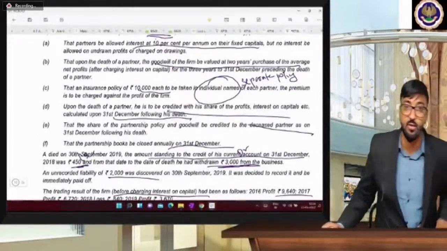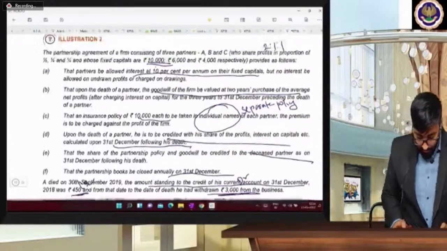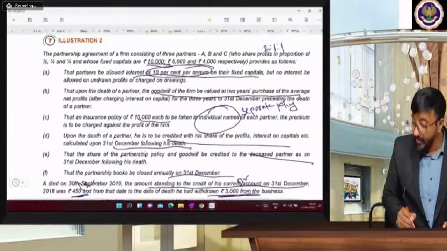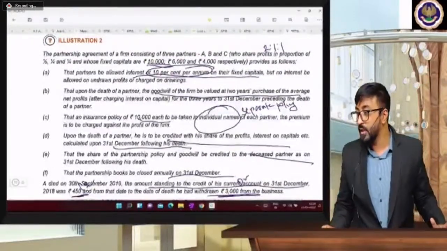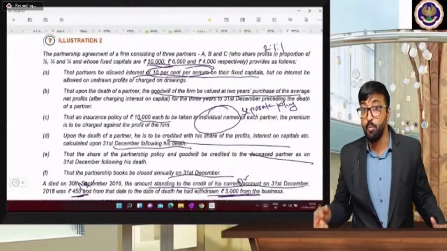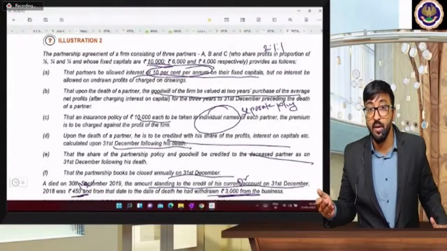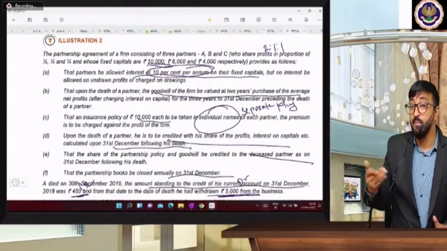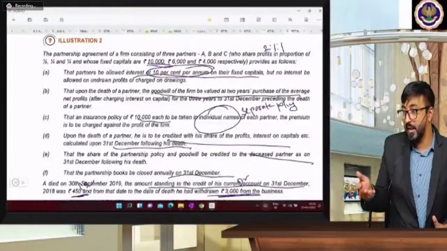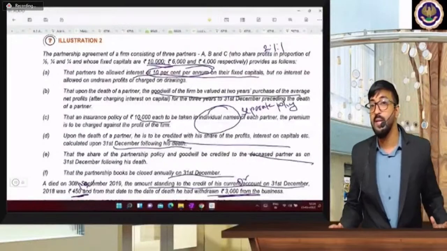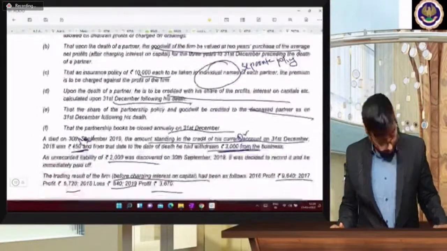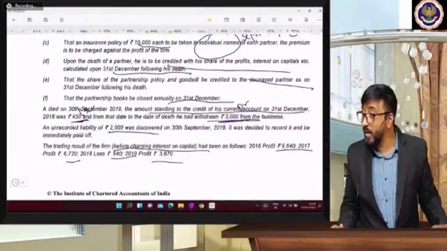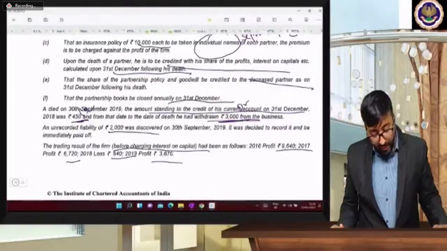So understand this question. See beta, interest on capital is fixed 10%. So what is his capital? Up to 31st December after his death, he is going to receive that. So what is his capital amount showing? Who died, beta? A died. So A ka capital kitna tha?